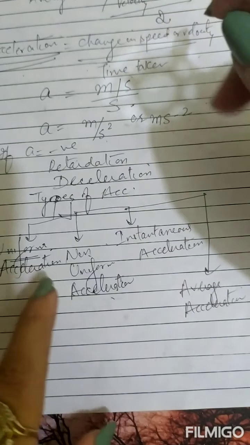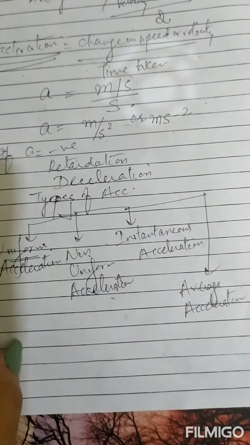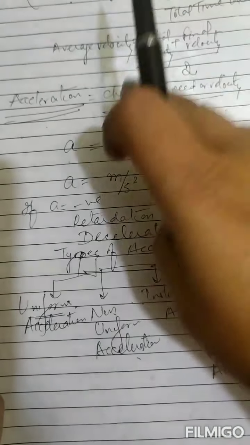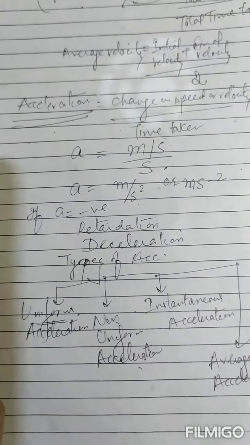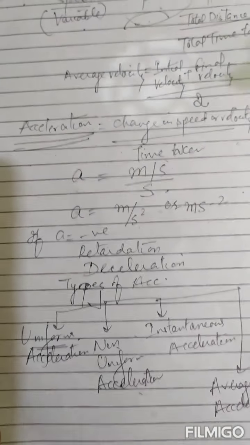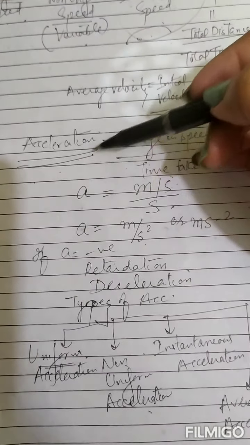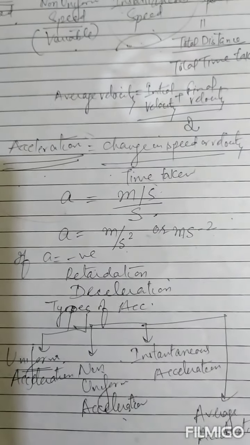Okay, so we have revised three concepts: distance or displacement, speed or velocity, and acceleration. Distance, speed are scalar. Displacement, velocity, as well as acceleration, these are vector quantities.